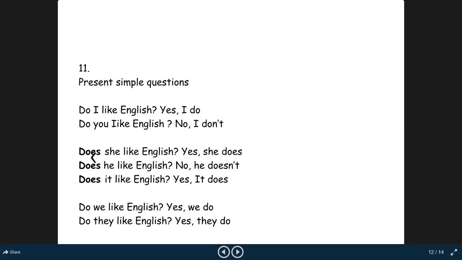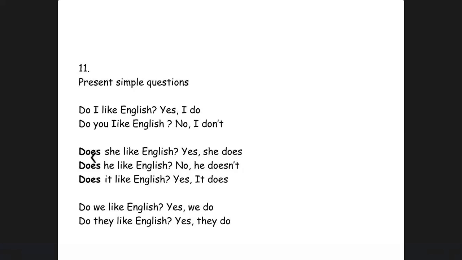Here, I would add one more thing that we have gone through question words, 5 W's, 1 H. What, when, where, why, who, and how. If there are question words in Urdu sentences, because you are going to be promoted to matrix team and you will face a lot of translations, so if there is a question word in an Urdu sentence and you have to translate it, then you will put the question word at the first place.